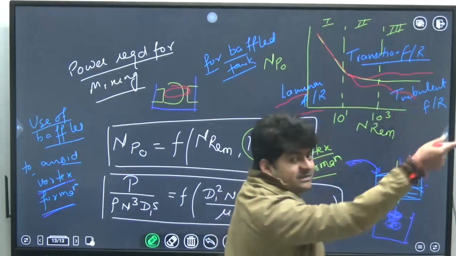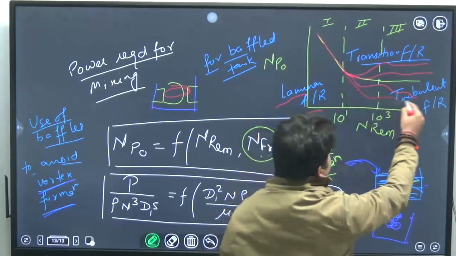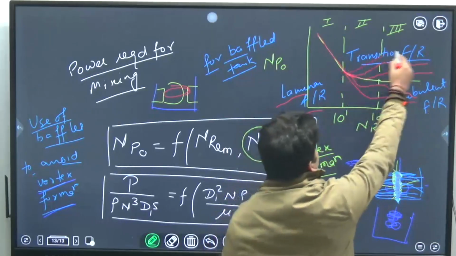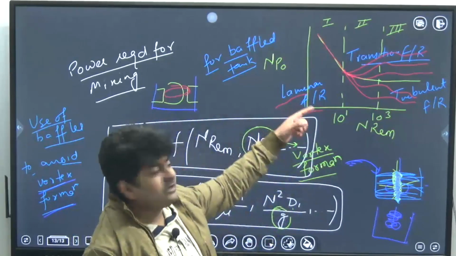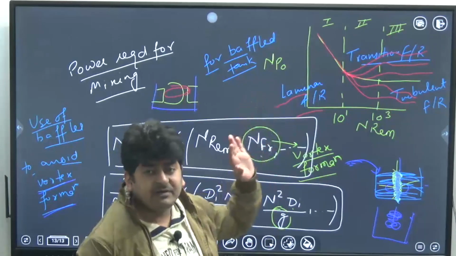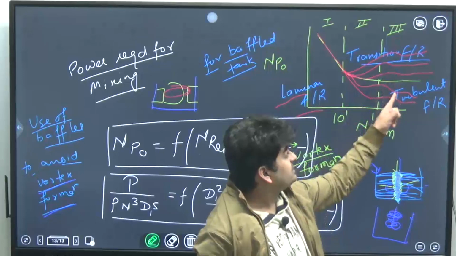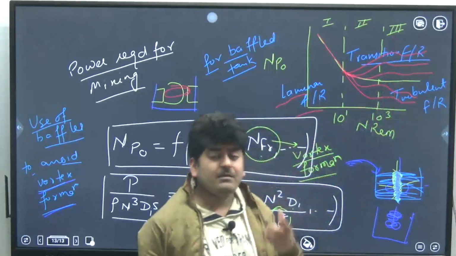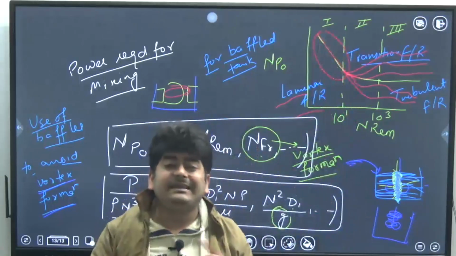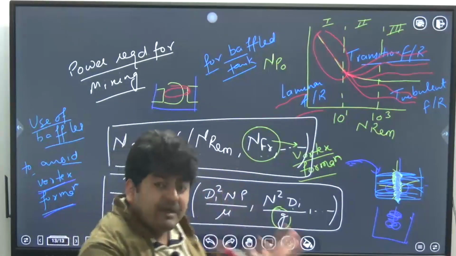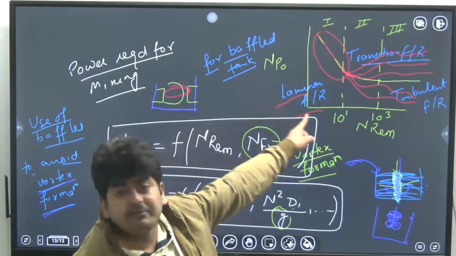This is the curve for another Froude number. This will be the curve for another Froude number. This will be the curve for another Froude number. This will be the curve for another Froude number. So in the turbulent flow regime, we cannot compare baffled tank and unbaffled tank at all, because Froude number will come in the picture. For different values of Froude number, you can see this is the curve. But for the laminar flow regime, we can easily compare the baffled tank and unbaffled tank, since they have the same profile.